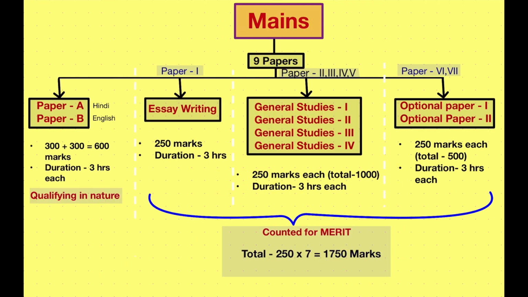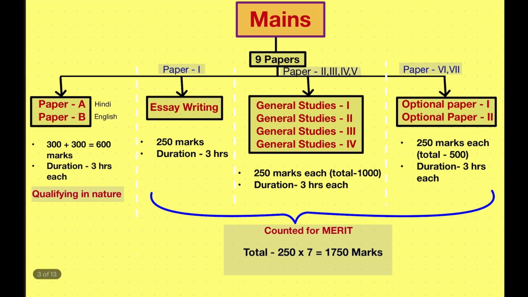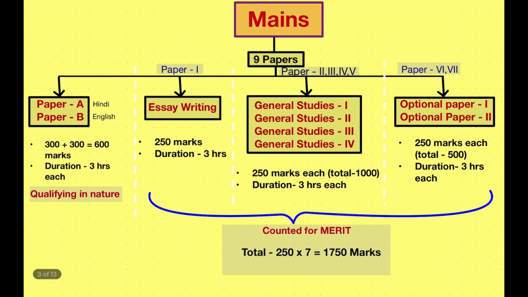Now coming to the mains exam, the mains exam consists of 9 papers. In total you have to give 9 papers in the mains exam, in which there will be paper A and paper B, that is 2 papers, then 1 paper of essay writing, then 4 papers of general studies and 2 papers of optional. Paper A will be about your regional language, whichever you select, and paper B will be for the English language.